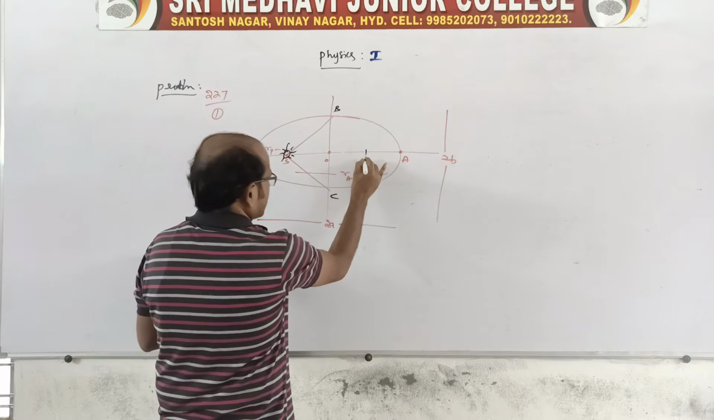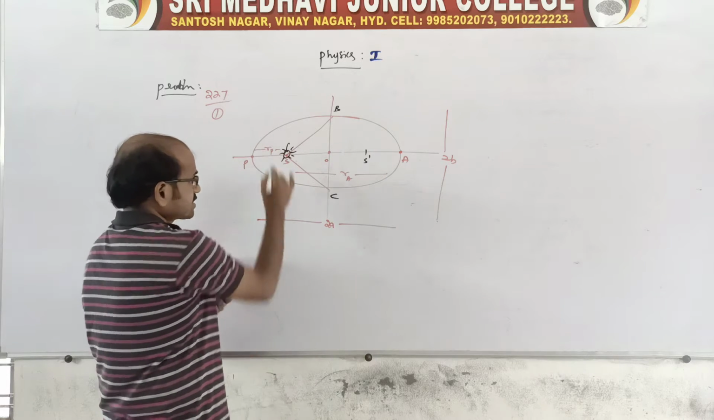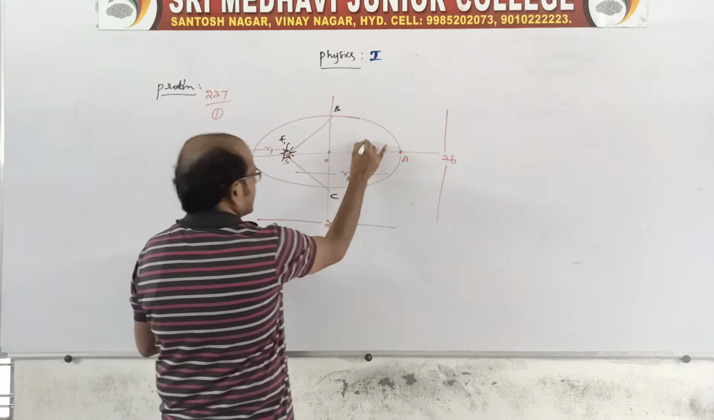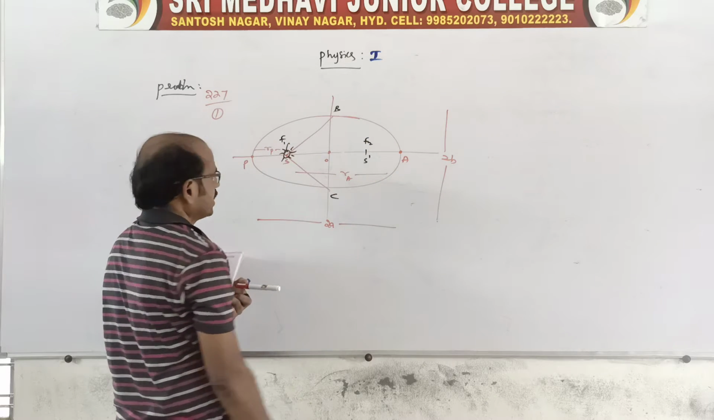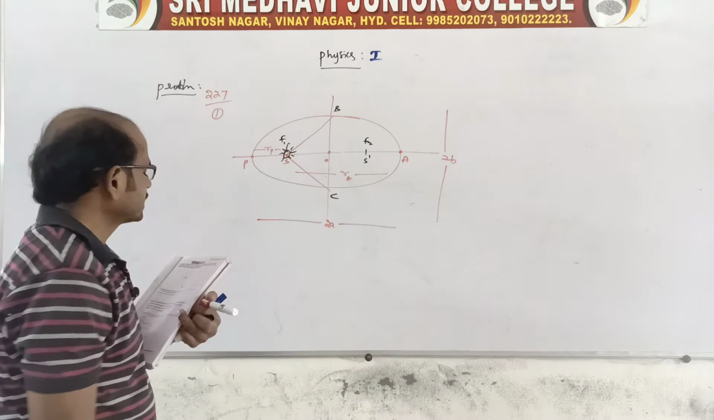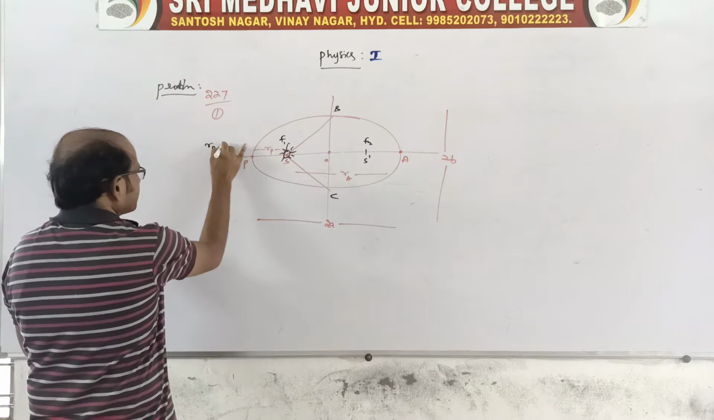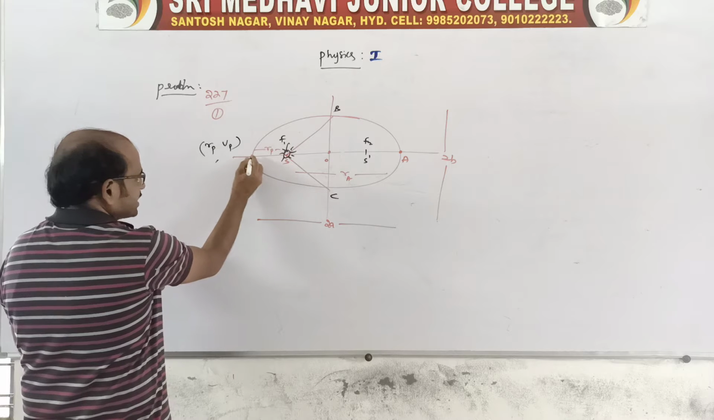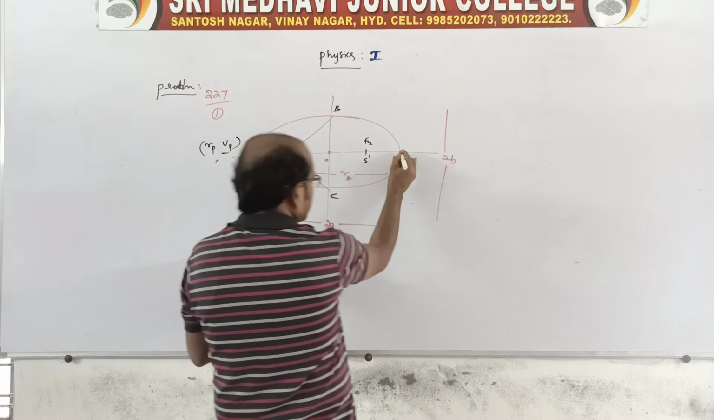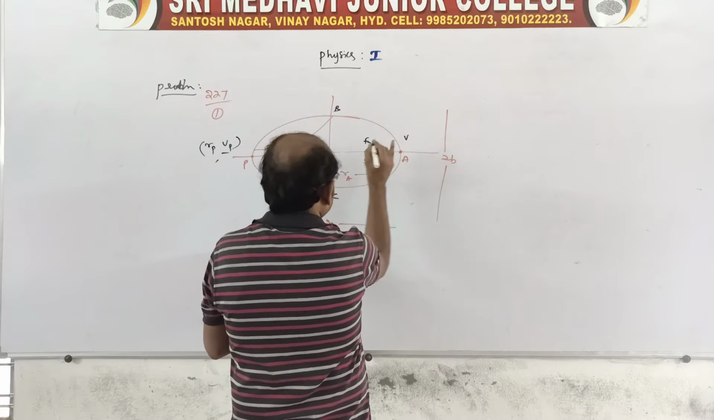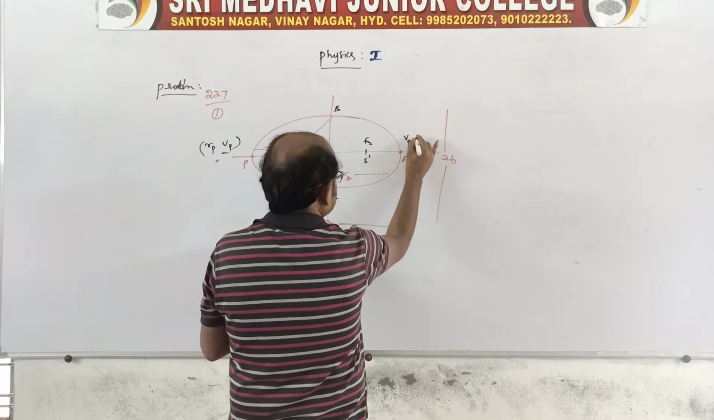Here another focus point is S dash; one focus is F1 and the second focus is F2. Now the question asks, there is a relation given: RP at point P and VP, the velocity of the planet at point P, and at point A the distance RA and the velocity VA.